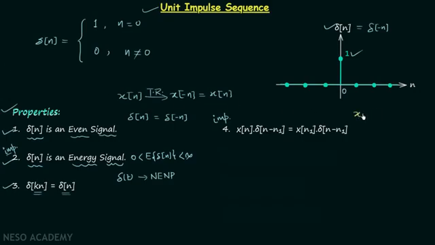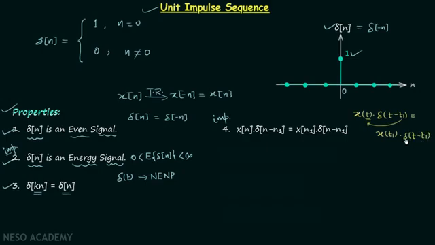When we have continuous time signals, let's say x(t) is one continuous time signal, and then it is multiplied by delta(t minus t1), then it is equal to x in place of t we will write t1. So we have x(t1) and then this part will remain as it is.